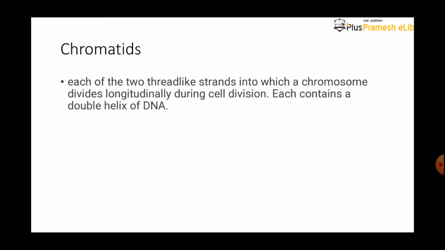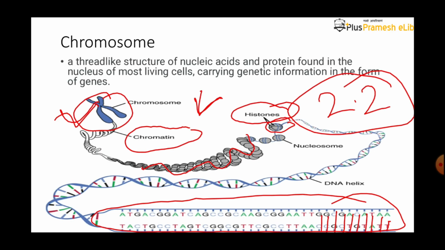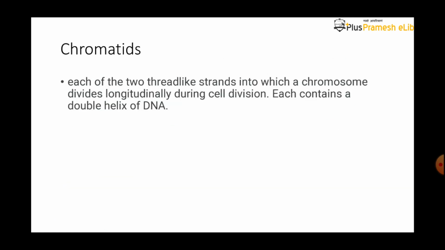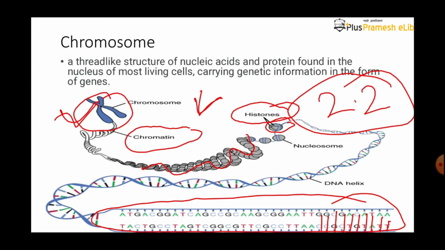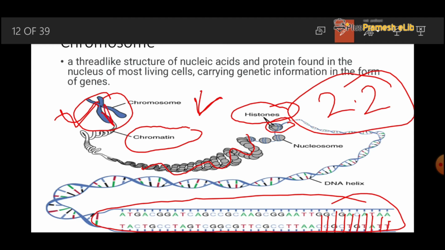What is chromatid? We can see here, this is the chromatin, and the condensed form of the chromatin we can call the chromatids. Let's see the definition of chromatid. Each of the two thread-like structures. What is the thread-like structure? We can see here, this is the thread-like structure. These two arms are the thread-like structures.